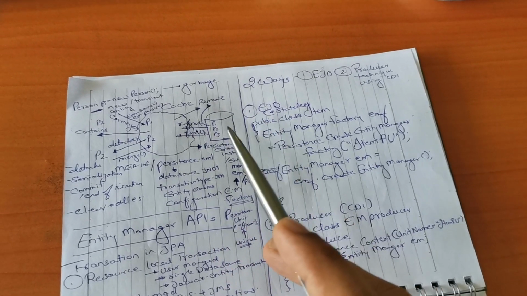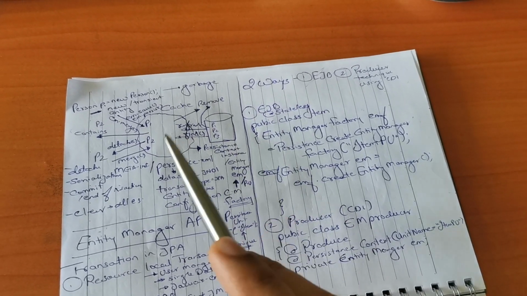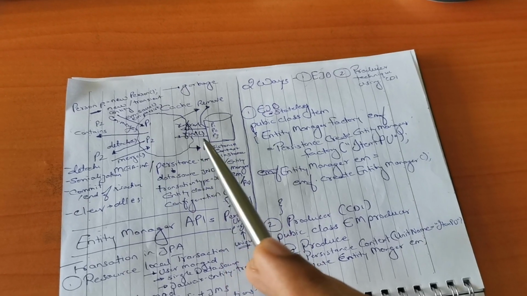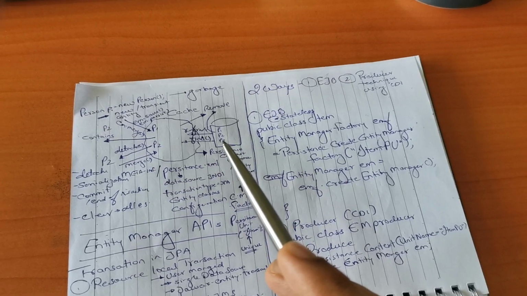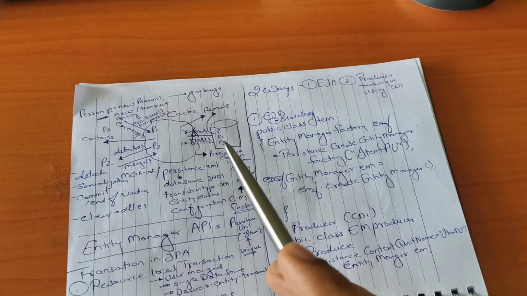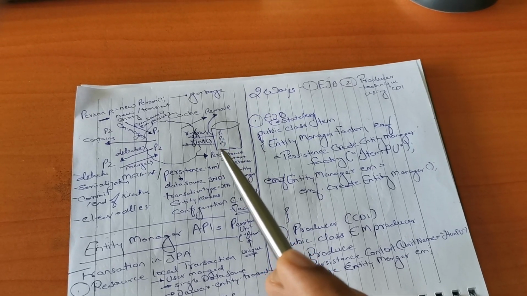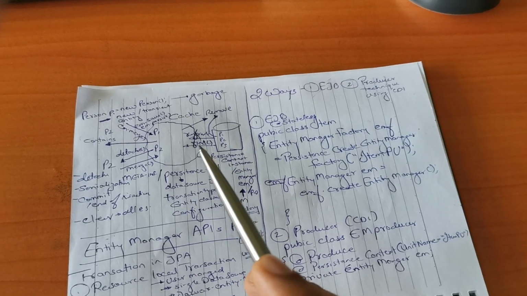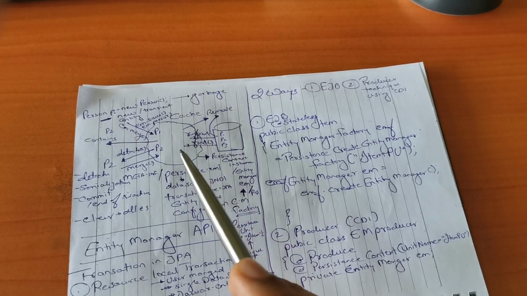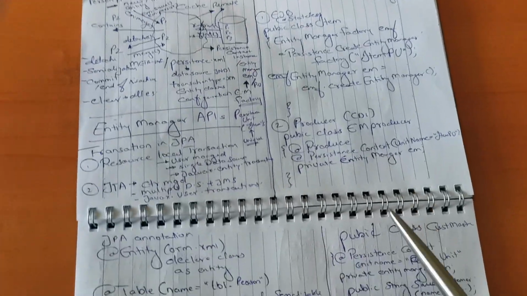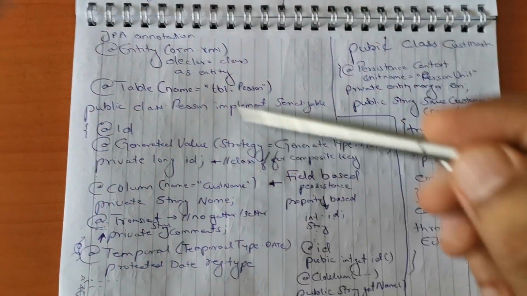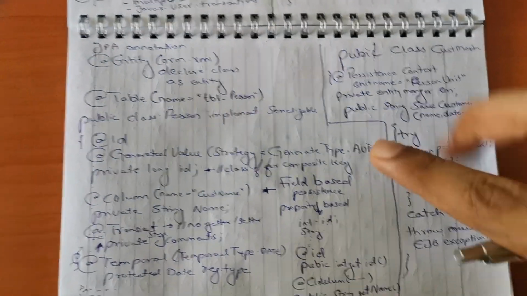Let's say I have manually done some update in the database and I want to refresh, then I can use refresh. And if I want to do a find, like for customer ID 123, where I want to retrieve the record, then I will just call em.find with 123, and it will create another object whose reference I can receive in my code. So we have understood how to use entity and entity manager here.